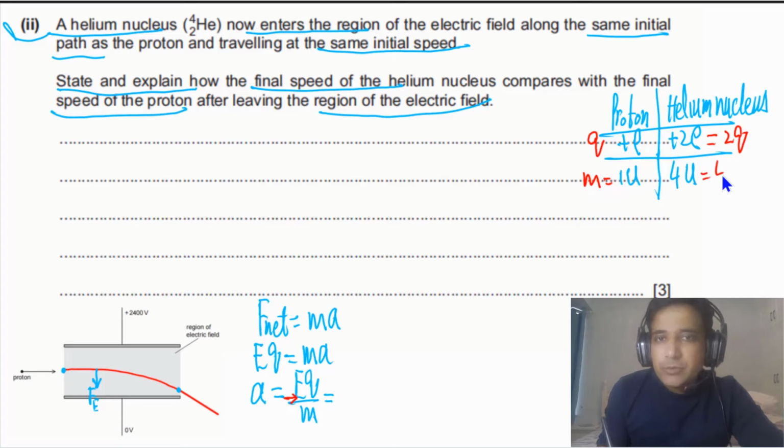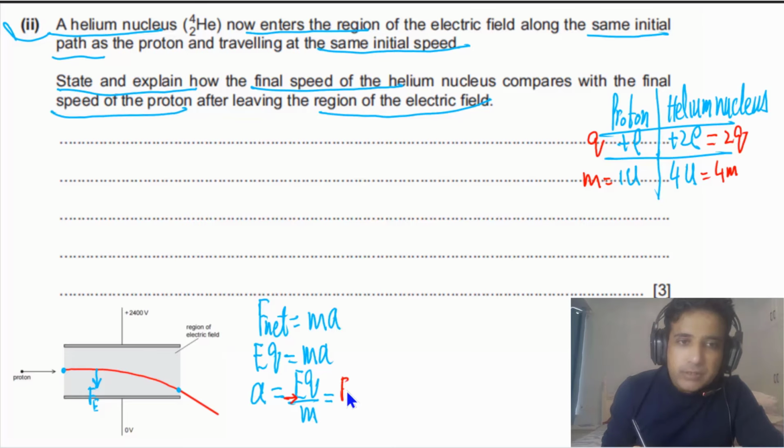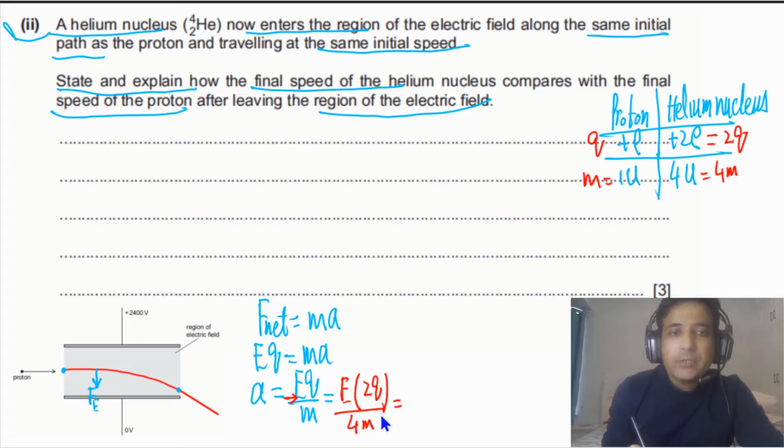So for helium nucleus, this charge will be 2q and the mass is 4m. So we can find out from here that this one will be equal to Eq divided by 2m. So simply it means that the acceleration of helium nucleus will be half of the acceleration of proton, where Eq by m is the acceleration of the proton.